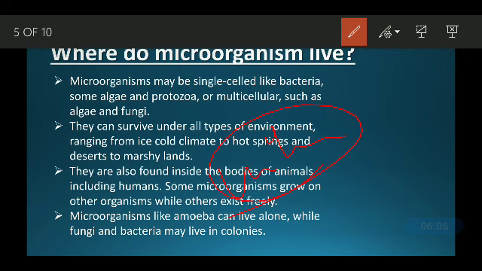Viruses cannot live alone. They need a body to live on. They can live in bacteria, in any animal, or on a plant. They need a body to survive and to propagate. Microorganisms like amoeba can live alone, while fungi and bacteria live in colonies.